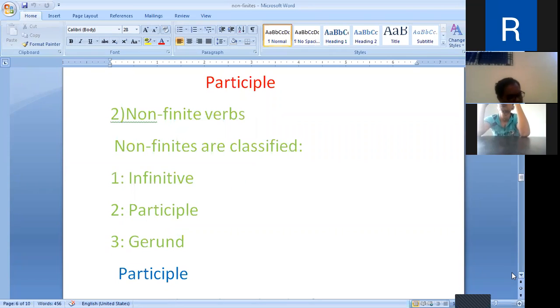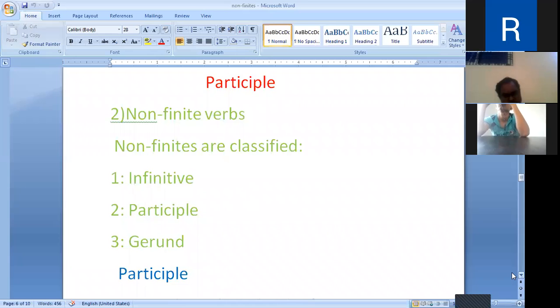The participles are the part of non-finites which are derived from a verb. It has qualities of both verb as well as adjectives.